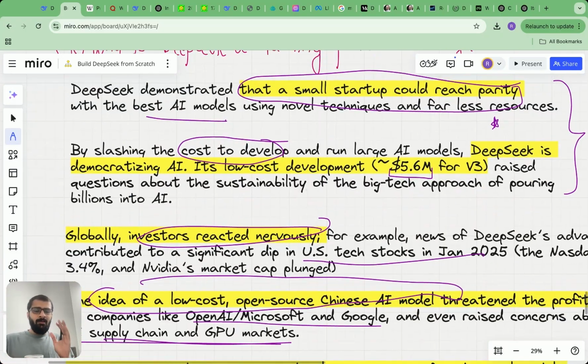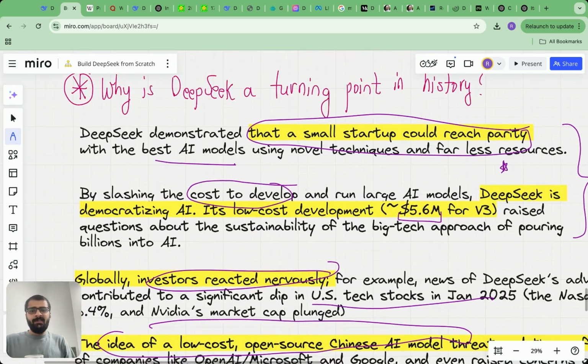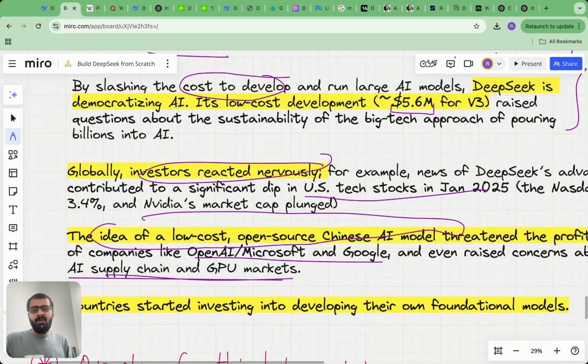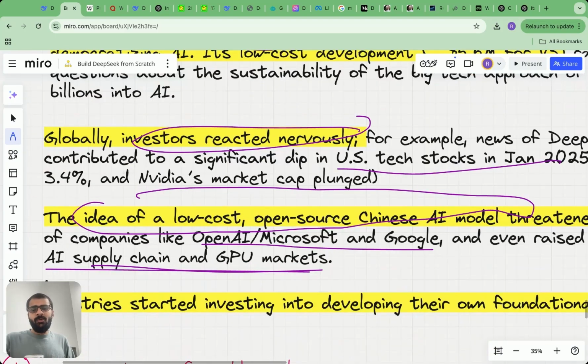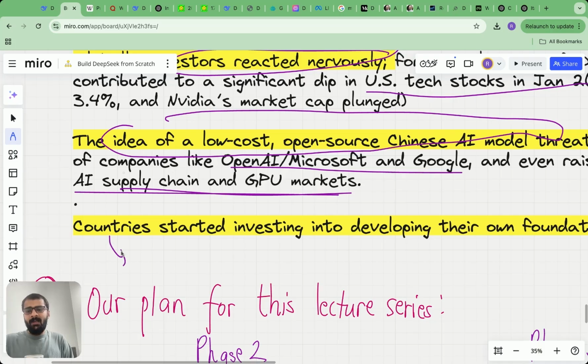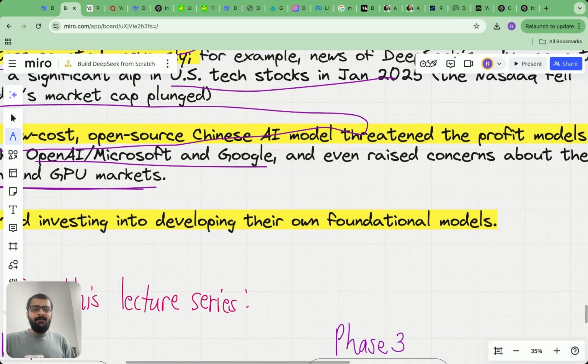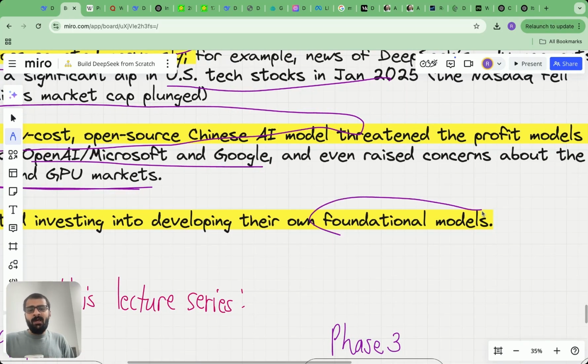One model or one company, DeepSeek, brought about so many changes, and that's what makes DeepSeek a turning point in history. One major thing which I believe has also happened because of DeepSeek is that developing countries, such as for example India, have heavily started investing into building their own large scale foundational models. If China's DeepSeek can do it, then why not other countries?